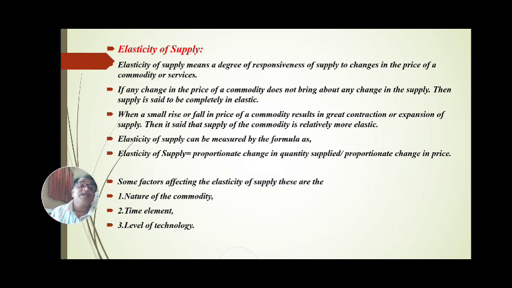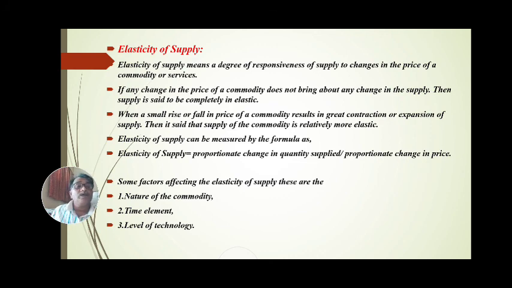Some factors affect the elasticity of supply. These factors are: nature of the commodity. Second factor, time element. In a particular time, a product enters the market, and more supply occurs. When time is mismatched, goods or products are not sold. That is time element, which is important.